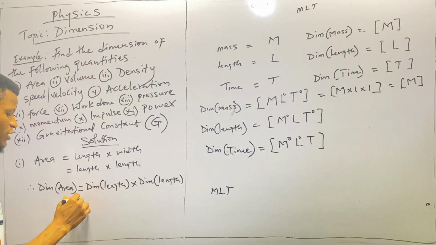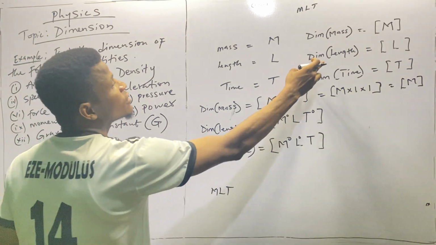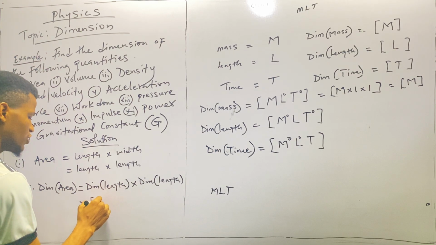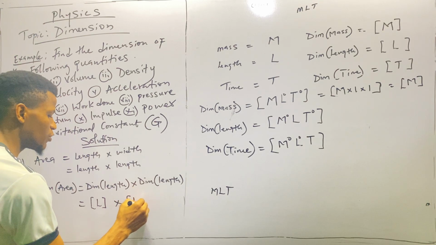So what is the dimension of length? Of course, the dimension of length is capital L. So we have capital L within a parenthesis multiplied by another capital L within a parenthesis.